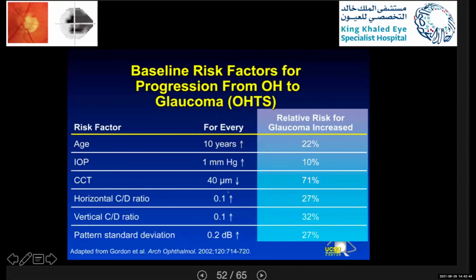And 0.1 cup disc ratio, they have 32%. And increase in pattern standard deviation of 0.2, they have 27%. So if you can see, the most important number was the central corneal thickness, as mentioned before in the ocular hypertension treatment study.